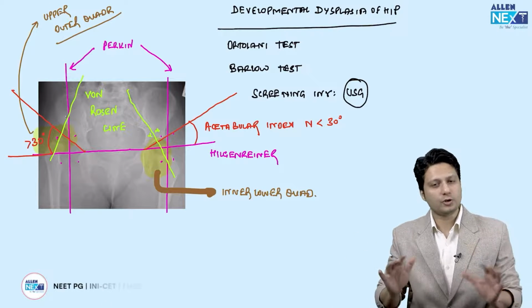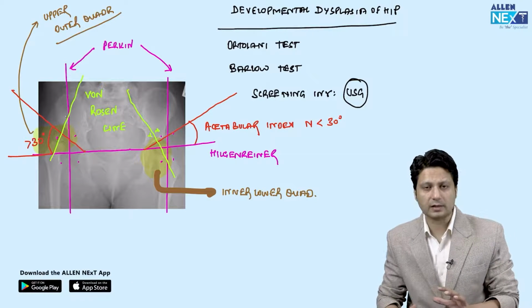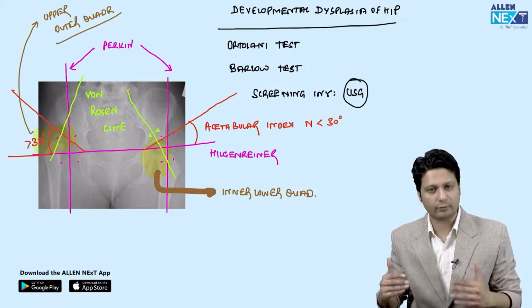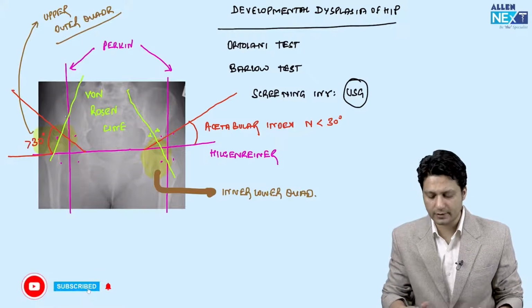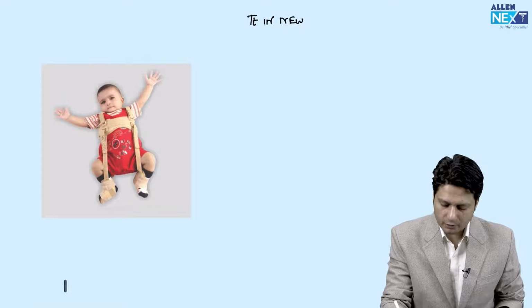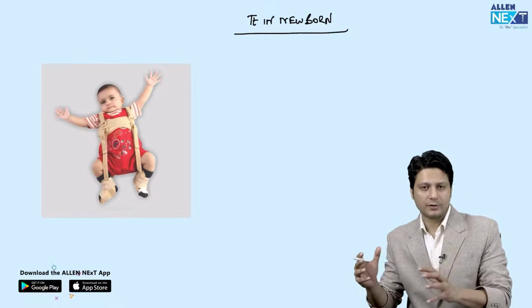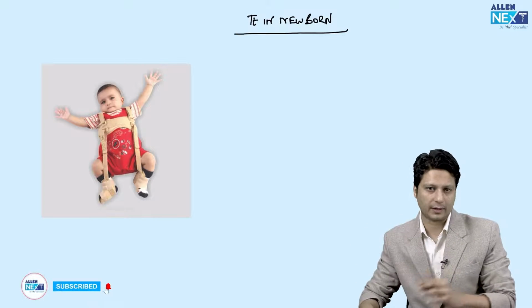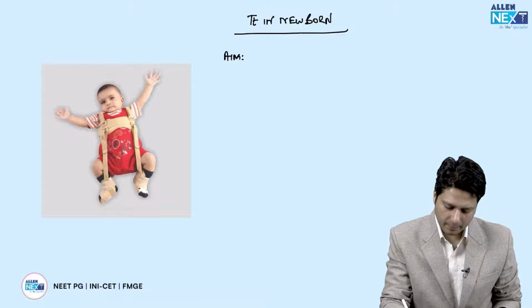Although it is a huge topic that we have discussed already, as far as your examinations are concerned, the three parts that you have to remember are identification on the X-ray, the screening investigation of choice, and the most important part, the management, that means treatment in a newborn. You see what happens in case of a newborn. The aim of the management is to keep the hip reduced. Ultimately, you have to keep the hip joint reduced. So the aim of the management is hip reduction.